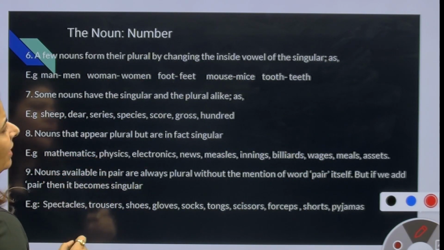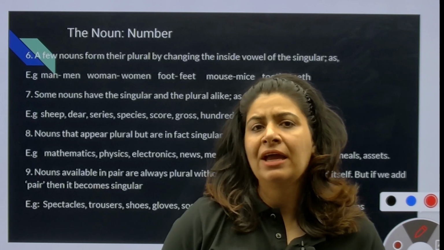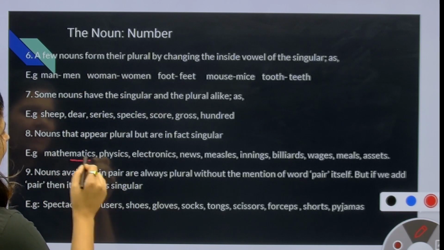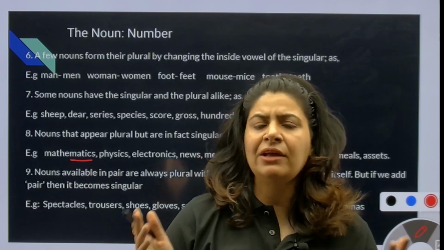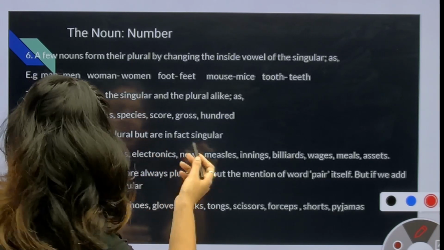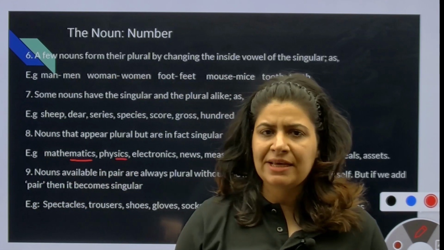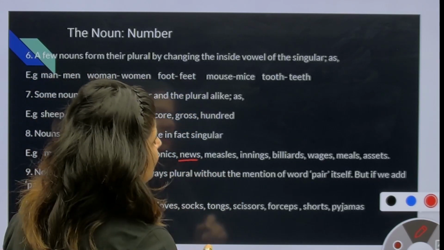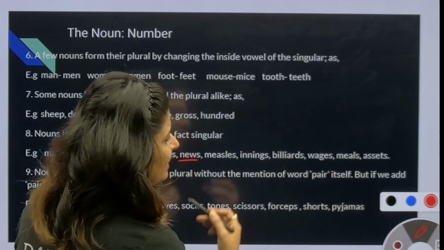Nouns that appear plural but are in fact singular, जो हमें दिखते प्लूरल हैं क्योंकि उनके एंड में s लिखा होता है, but वो मीनिंग में सिंगुलर होते हैं. So we have to understand that. Mathematics is my favorite subject. Mathematics are my favorite subject will be wrong. Although it has an s in the end, it is singular. It appears plural. Physics appears plural, but physics is a singular subject. Electronics, news, measles, innings, billiards, wages, meals, assets.